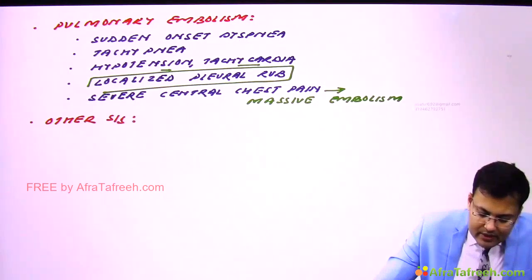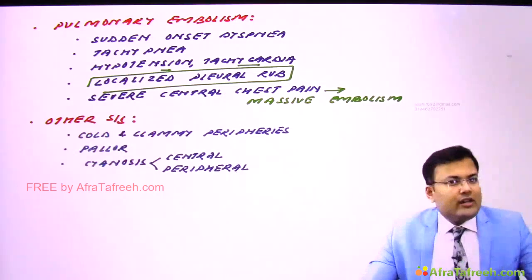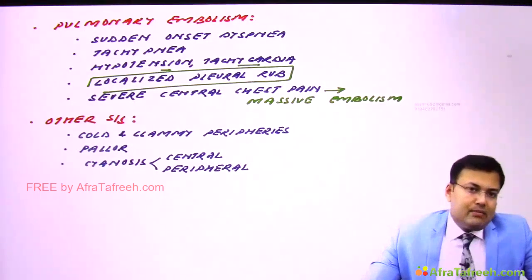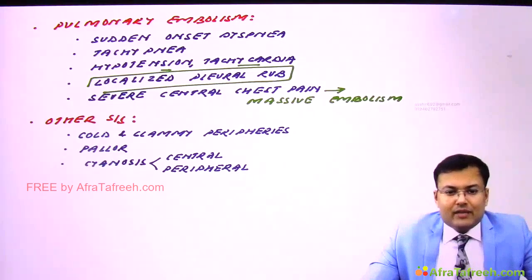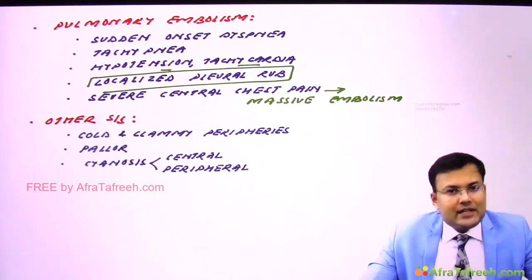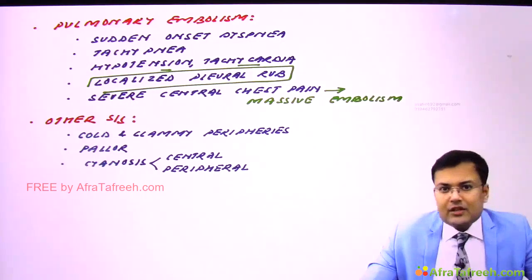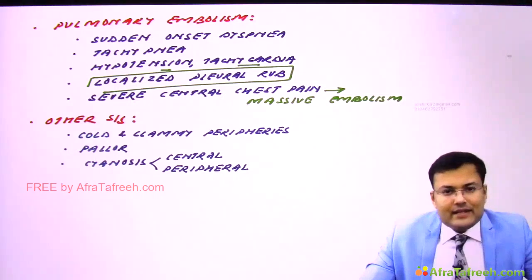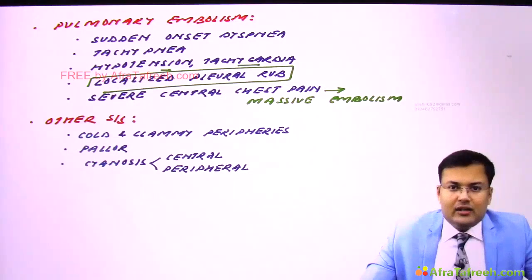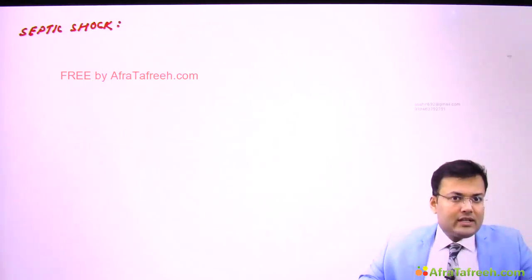Other signs and symptoms of cardiogenic shock: there are cold, clammy peripheries, there is pallor, and the patient can develop both central and peripheral cyanosis. So these are the manifestations which are seen in patients of cardiogenic shock. Manifestations are dependent on the etiology. Now we are going to discuss septic shock.